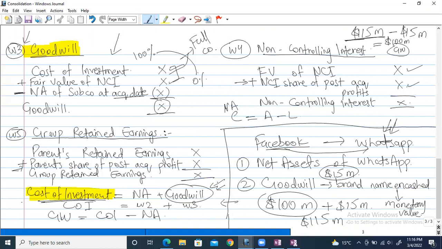The only thing that you need to keep in your mind is the cost of investment. If any company is purchasing a subsidiary company, it needs to take out two amounts from its wallet, not one amount. One amount will be the net assets, which will be a very small amount. And there will be a premium as well. That extra amount will be called goodwill, the extra brand name that the subsidiary has generated.